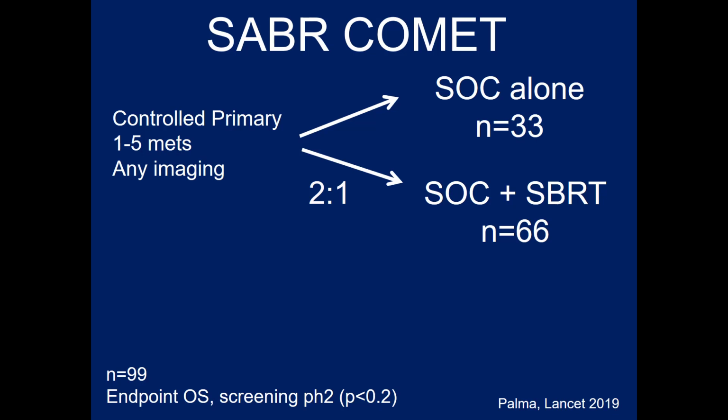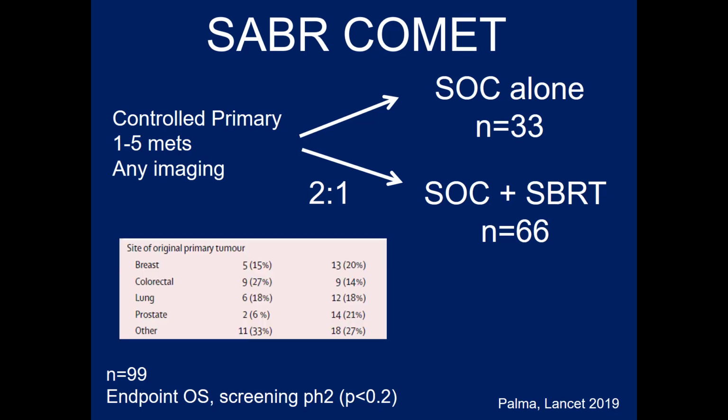Basically, you're required to have a controlled primary and 1 to 5 METs found on any form of imaging. So it's a very broad eligibility criteria. It's a 2-to-1 randomization such that patients are twice as likely to be randomized to the SBRT arm. The standard arm is standard of care, which is systemic chemotherapy or androgen deprivation, whatever the primary site dictates. And the experimental arm is to use SBRT to treat all of the metastatic disease.